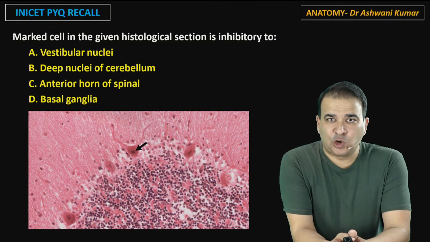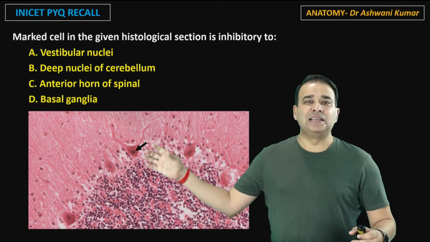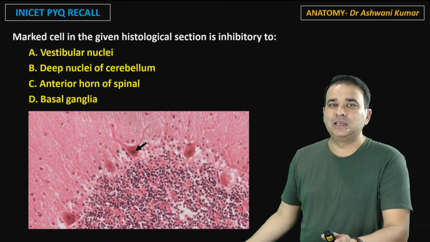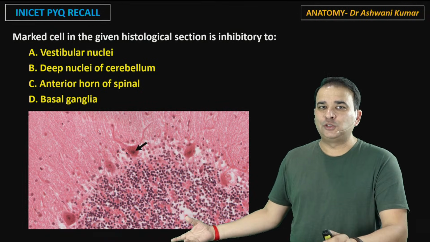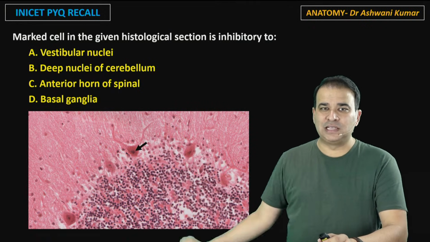Marked cells in the given histological section is inhibitory too. Well, the question will be on the marked cell. If you get a picture of the cerebellar cortex here, the first thing is, guys, the only cell you can identify and segregate in the H&E staining is the Purkinje cells.